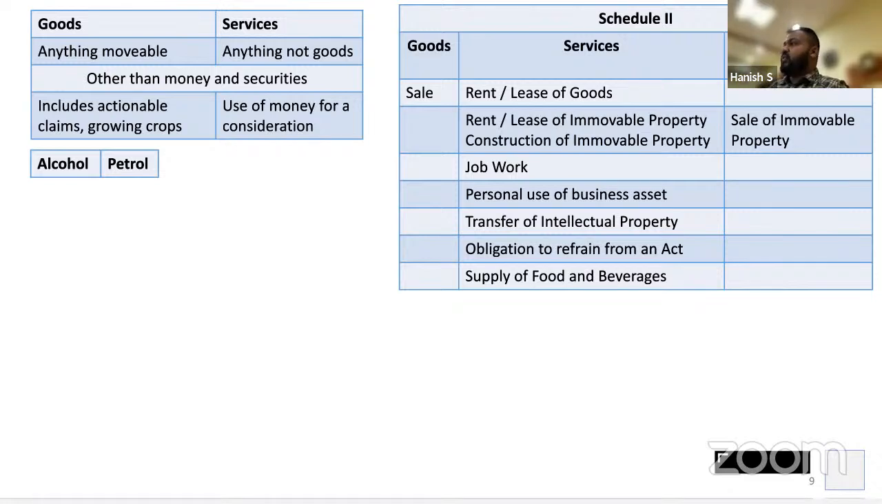Okay. Then renting, leasing, or construction of an immovable property till the immovable property is complete is all services. So if I take a property on rent for my office, it is a service. If I take an under construction property, if I buy it, it's a service which the developer is giving to me. Right? Job work. What is job work? Working on somebody else's product is job work.